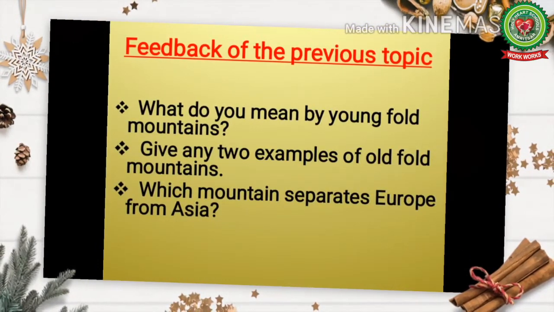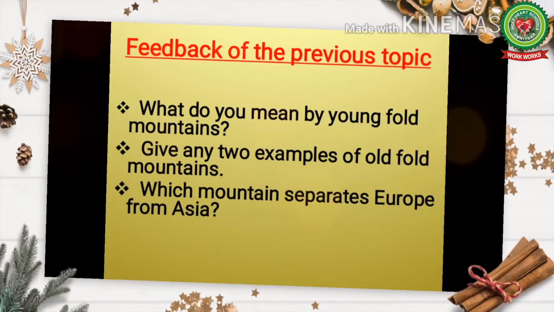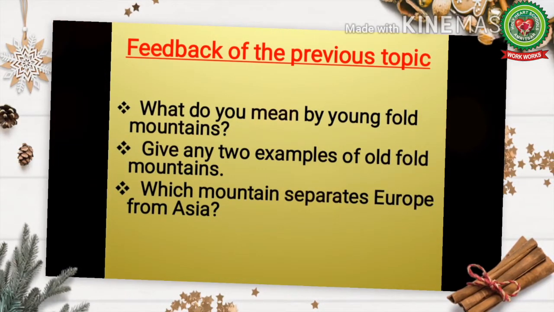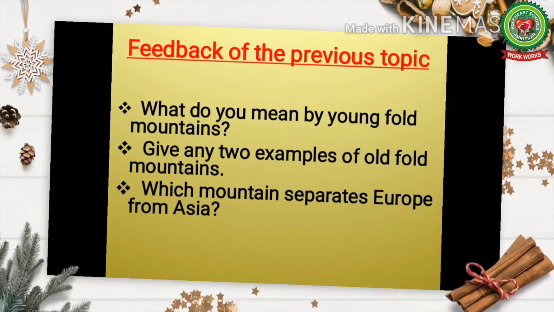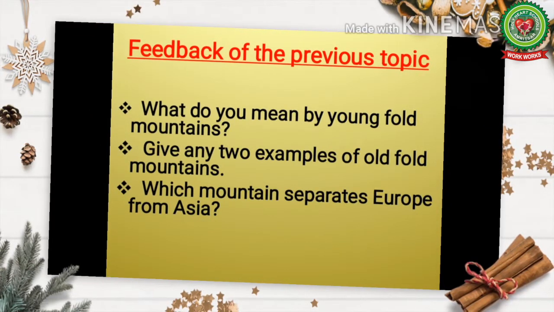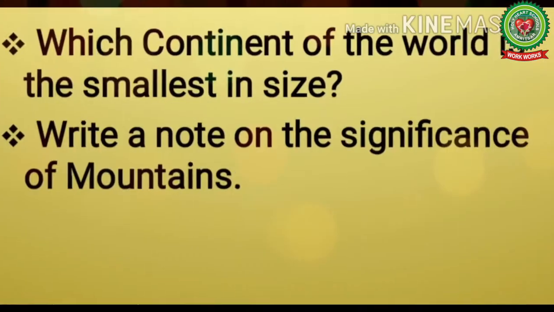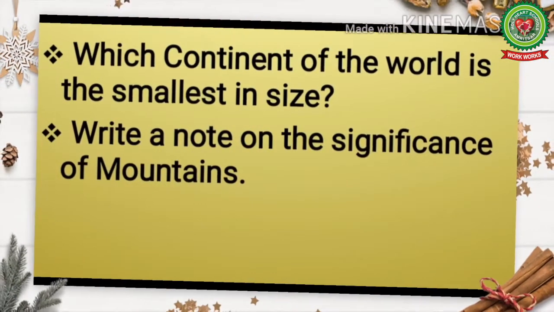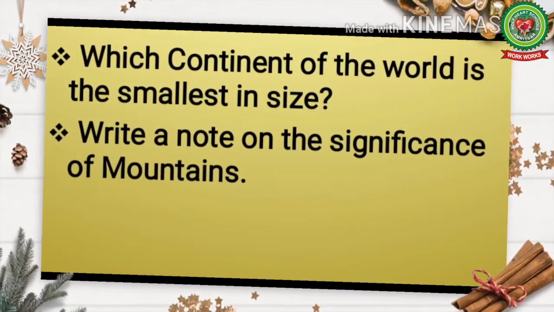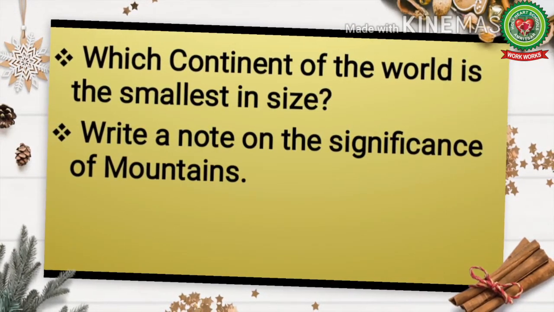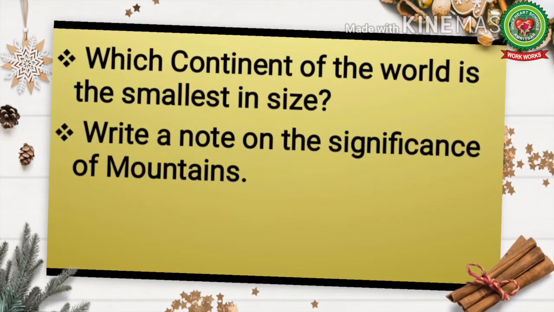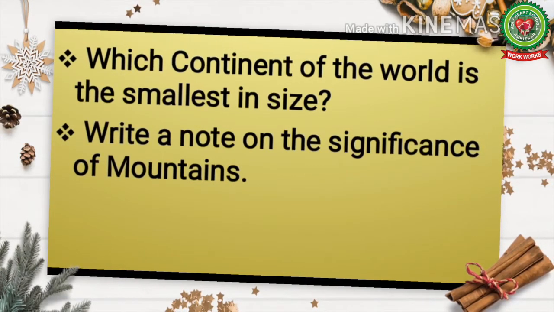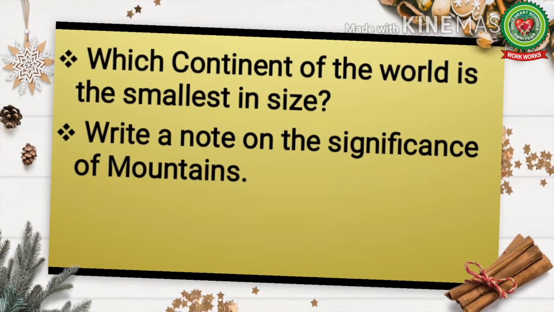Number first question is, what do you mean by young fold mountains? Number second, give any two examples of old fold mountains. Number third, which mountain separates Europe from Asia? Number fourth, which continent of the world is the smallest in size? And the fifth question is, write a note on the significance of mountains. Students, I hope you are capable to answer all these questions.